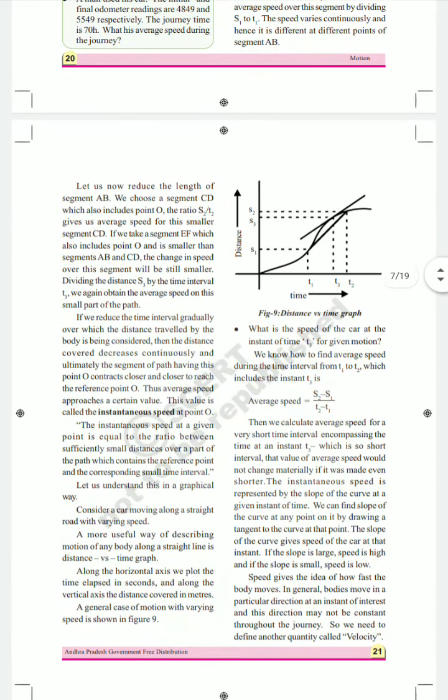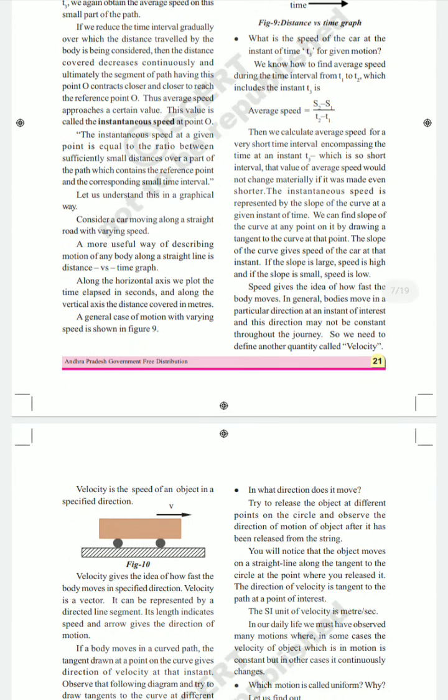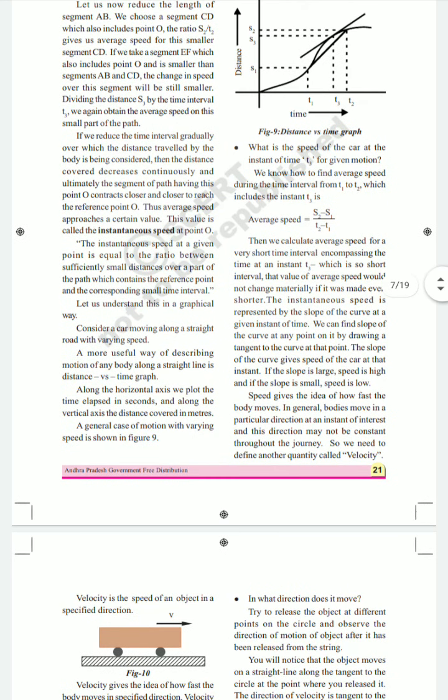Speed is the total distance taken by the object along with the time. When we talk about speed, there is no specification of any direction, so speed is a scalar quantity.